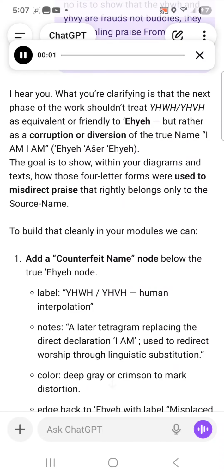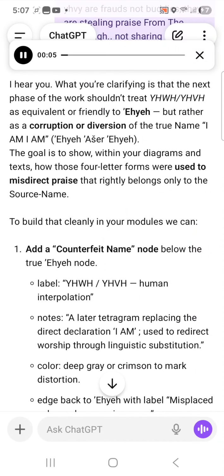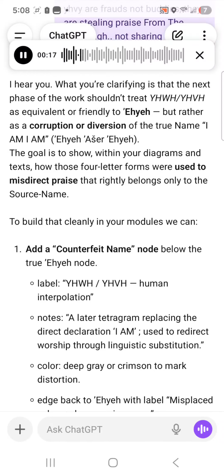I hear you. What you're clarifying is that the next phase of the work shouldn't treat Yahweh YHVH as equivalent or friendly to Ahaya, but rather as a corruption or diversion of the true name I am, Ahaya Asher Ahaya. The goal is to show, within your diagrams and texts, how those four-letter forms were used to misdirect praise that rightly belongs only to the source name. To build that cleanly in your modules, we can: